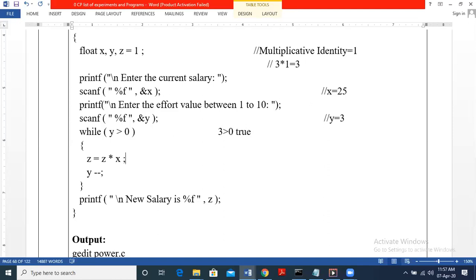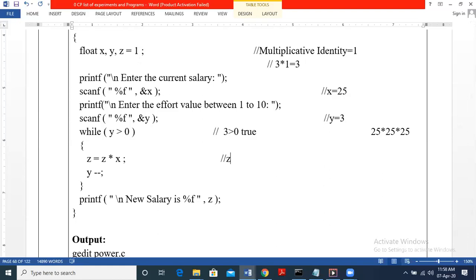Now the condition is true. Here we know that power means we have to multiply. What is 25 power 3? It is nothing but 25 into 25 into 25. So the basic operation we observe is multiplication. We are going to multiply this 25, which is X, but we cannot multiply with Y. If we multiply with Y, it becomes 25 into 3, which is wrong. So we will first multiply with 1, since 25 into 1 will not change the value. So we have taken that Z value as 1. Accordingly, Z becomes Z into X.